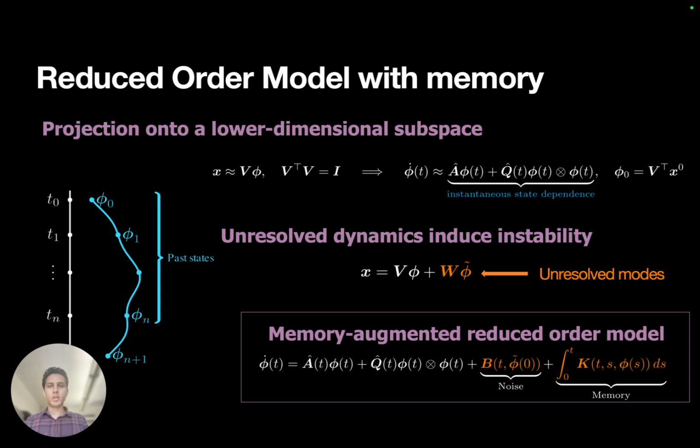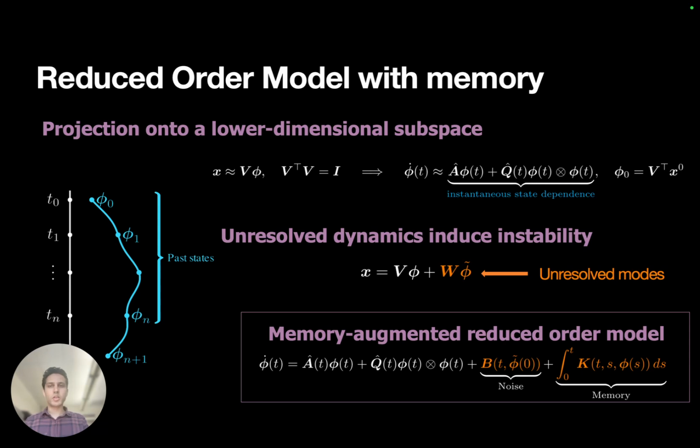However, for nonlinear systems, traditional reduced order models can become inaccurate and even unstable. This happens as they rely on a projection step that inevitably leads to closure error due to the presence of unresolved modes. These modes remain strongly coupled to the resolved ones through the nonlinearity. In fact, one can formally show that the unresolved influence makes the resolved dynamics explicitly history dependent, where the past states collectively influence the present dynamics.